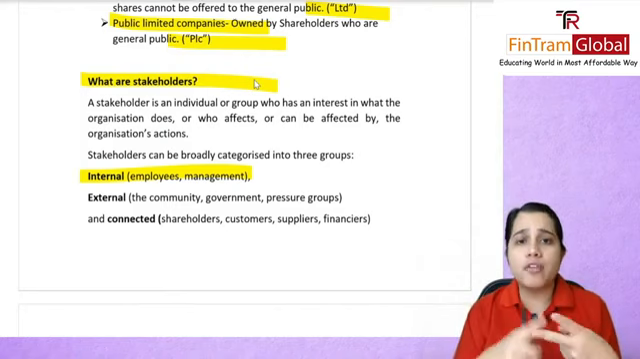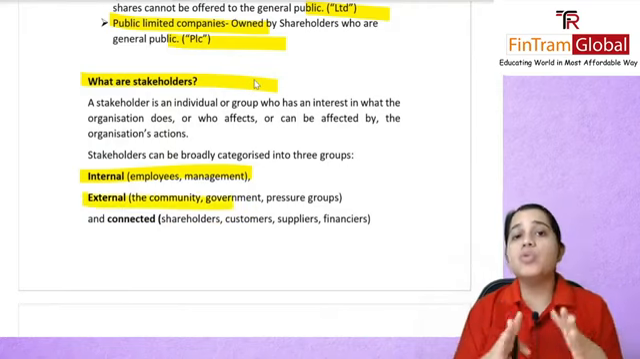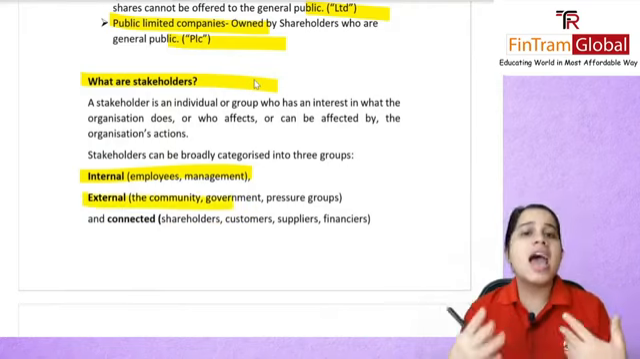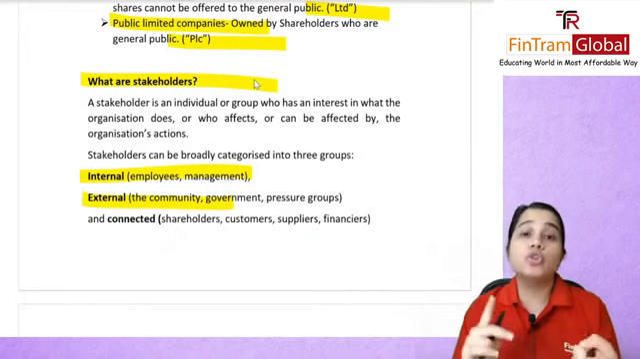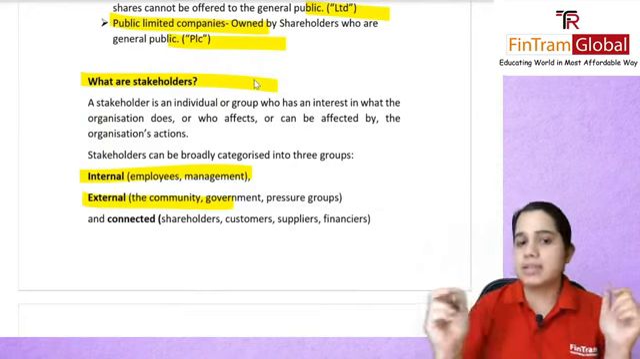You have your employees, you have your management. Then we had also talked about external stakeholders, which are external to the organization and as such do not have any contractual link. You have your government, you have your pressure groups, all of them will fall under this category.